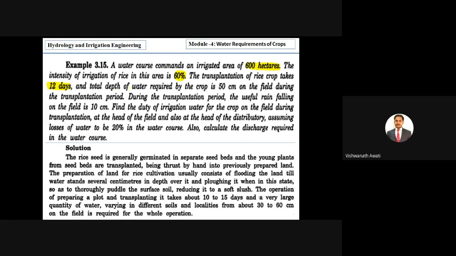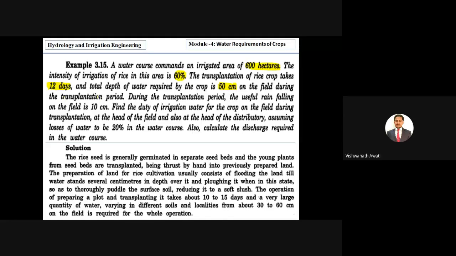And the total depth of water required by the crop is 15 centimeter to prepare the crops. Before sowing we have to make the preparation of rice crops. To prepare that rice crop, it requires 50 centimeter of water depth on the field during the transplantation period. During the transplantation period, the useful rainfall on the field is 10 centimeter.